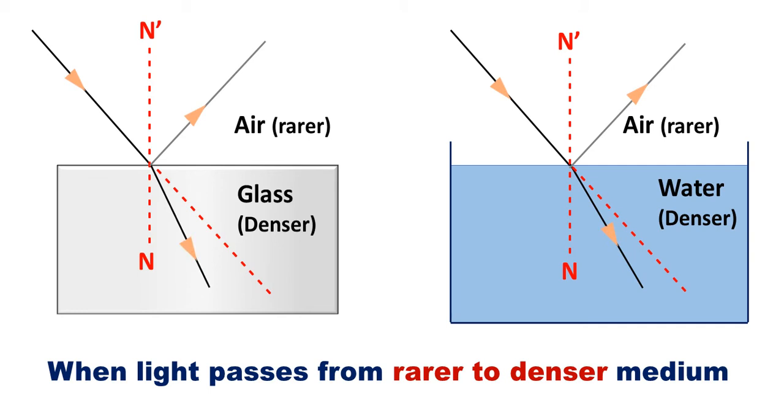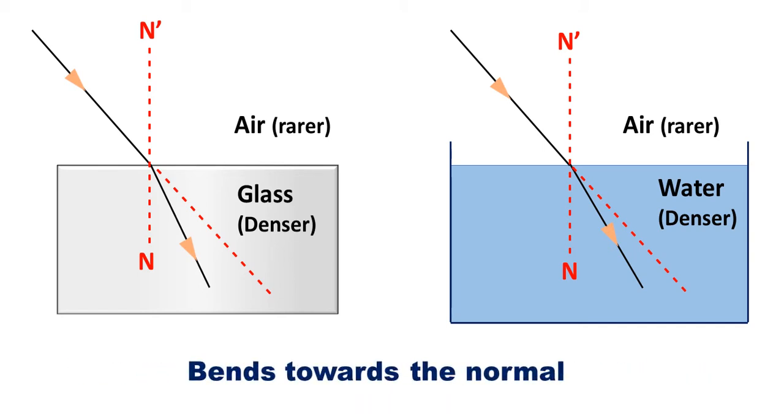Okay. So when light travels from a rarer medium to a denser medium, or when it passes from one optical medium to another optical medium, it is partially reflected at the surface and majorly it is refracted. It passes through the medium but with a change in direction of the path of the light ray. So when light travels from air to glass or water, from a rarer medium to a denser medium, it bends towards the normal.